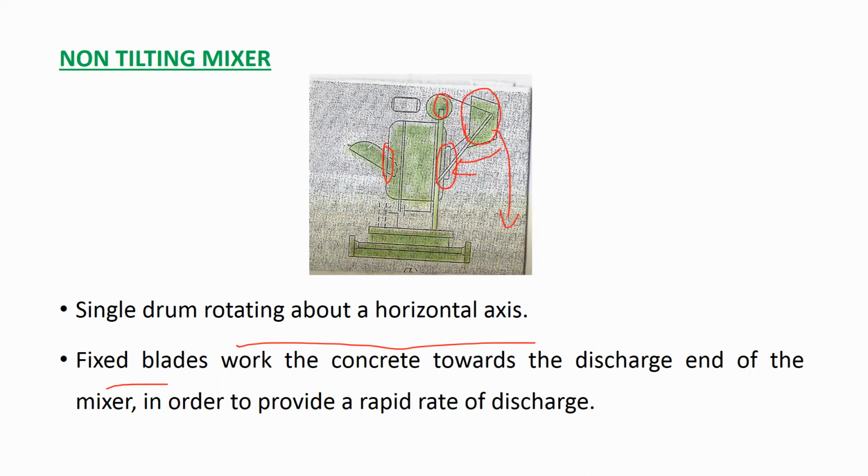Here you can see the drum is not tilting. The drum doesn't tilt here. In the previous figure you had seen that the drum will be tilting. It will move from one side to another side. So that's why it is called tilting. But here in this figure you can see it is non-tilting. The drum does not tilt here. Understood?